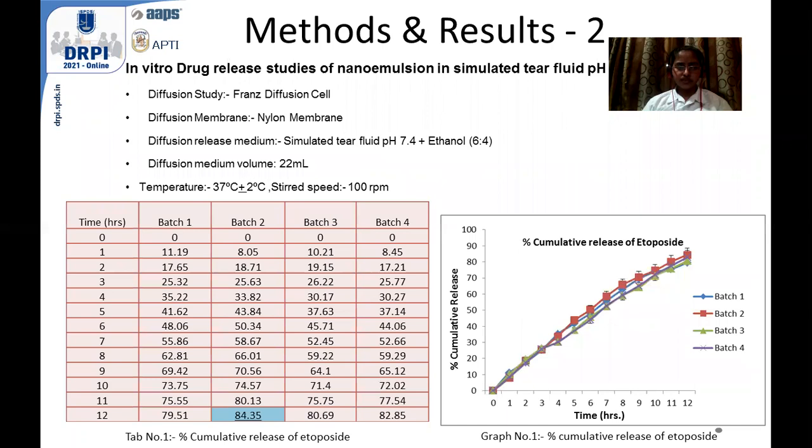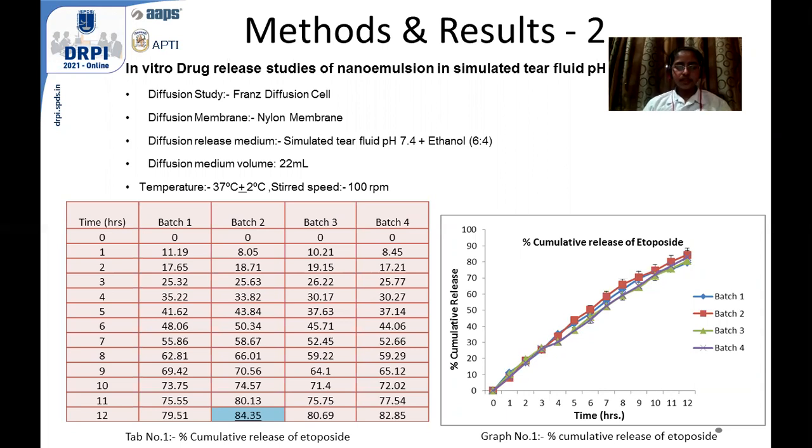Diffusion studies were carried out using a Franz diffusion cell. The membrane used is nylon membrane. The medium is simulated tear fluid, pH 7.4, plus ethanol in the ratio of 6:4. 22 ml of this release medium was used. Temperature 37 plus or minus 2 degrees Celsius. Stirring speed is 100 rpm.